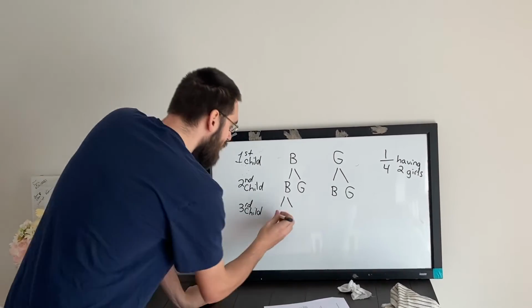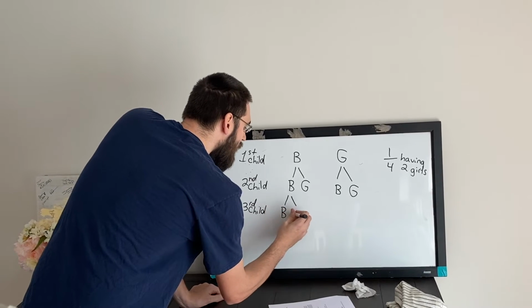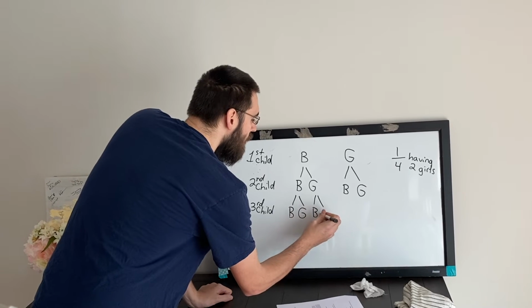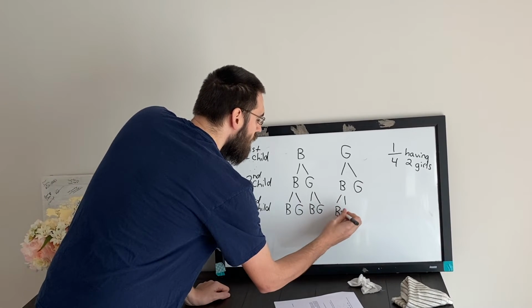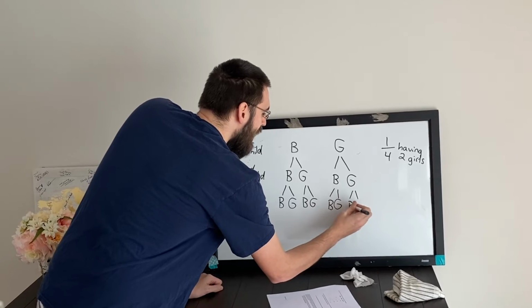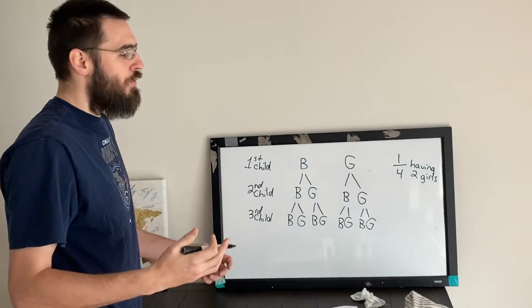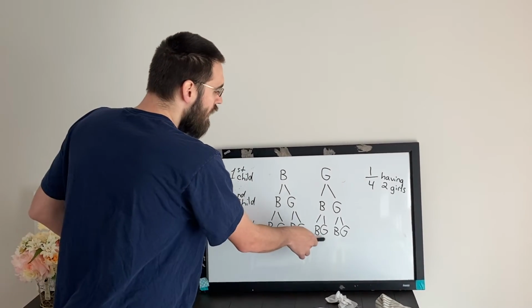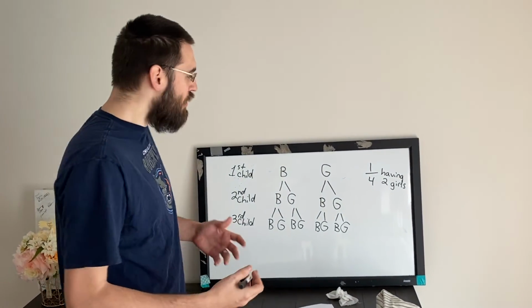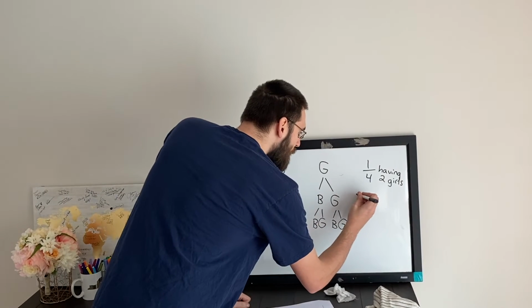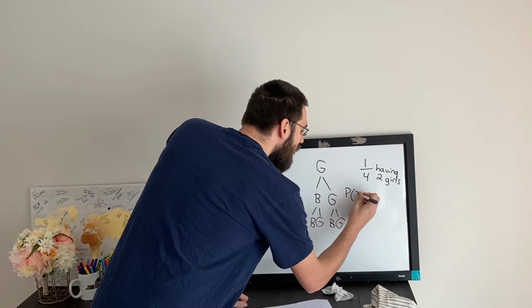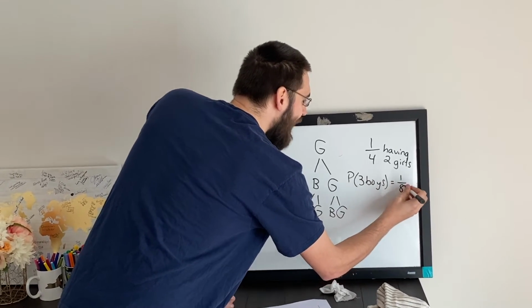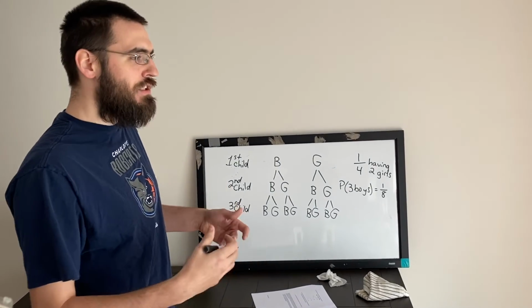If I had 2 boys, I could have a boy and a girl. But everything else also increases the chances here. A boy and a girl. A boy and a girl. And a boy and a girl. So not only do we now have a lot more possibilities here, we actually are now up to a total of 8 possibilities. So the chances of me having all 3 boys, probability of 3 boys, is now only 1 out of 8. So it changes every single time.